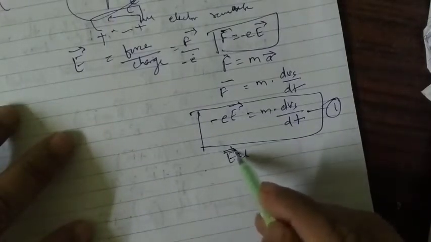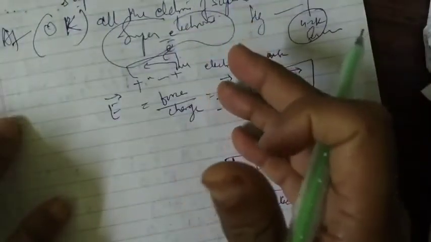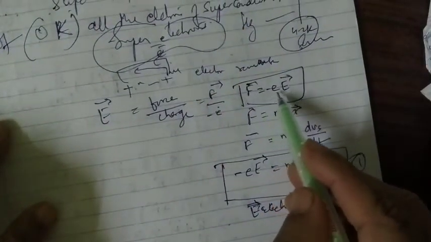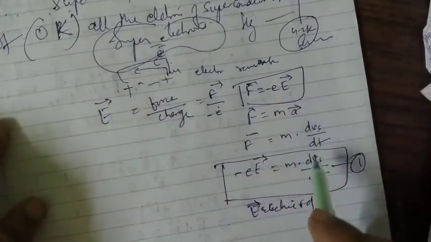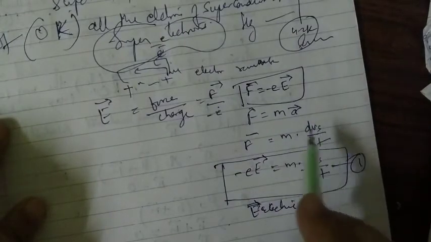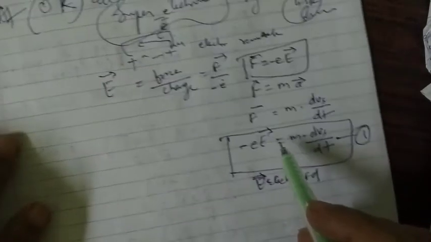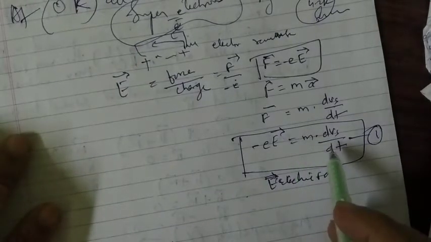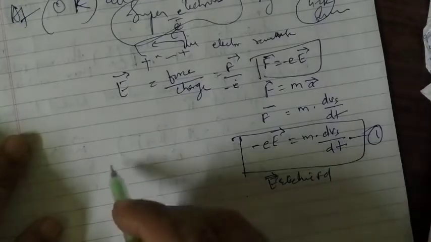This E vector is the applied electric field, which is applied across the superconductor specimen here. The motion of the super electrons is given by this formula, F is equal to minus e E, and acceleration is dvs by dt. So overall you can see that equation 1 becomes this here, and vs is your velocity.